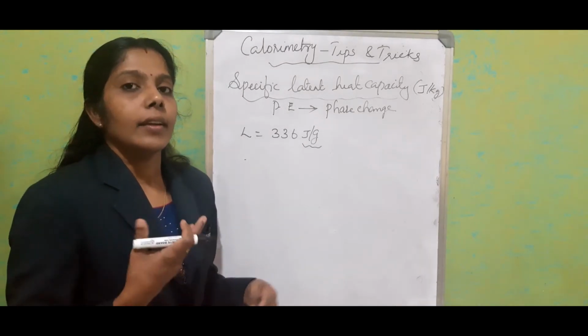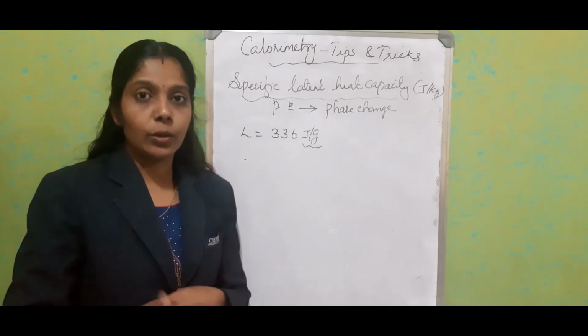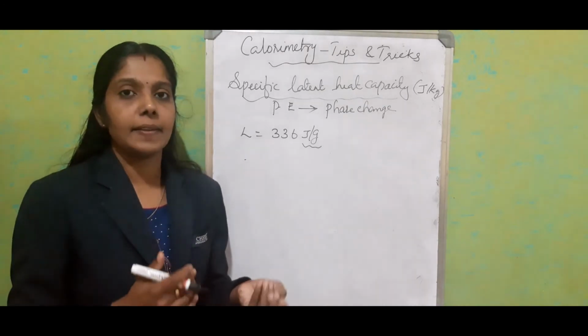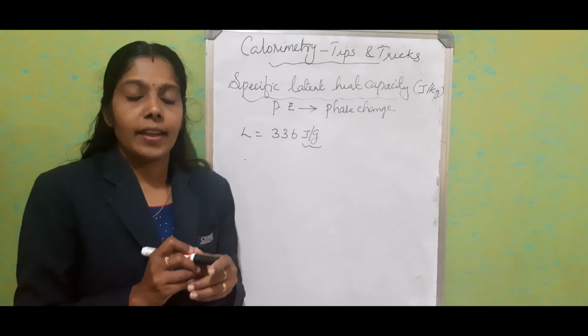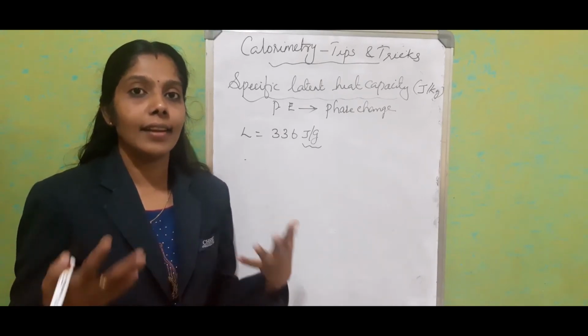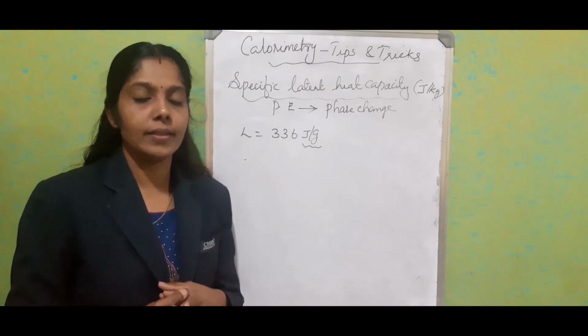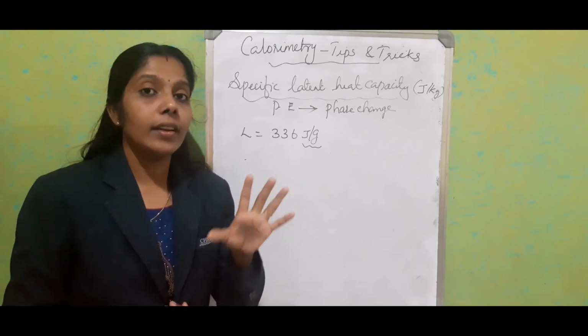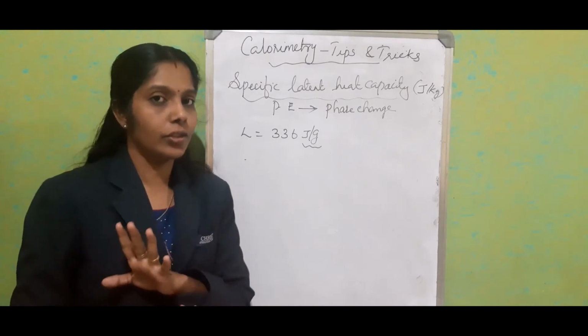Okay. If we see the consequences related with the specific latent heat capacity, in the same way the board can ask any examples related with any natural consequence. So read the question and understand whether it is related with the phase change.